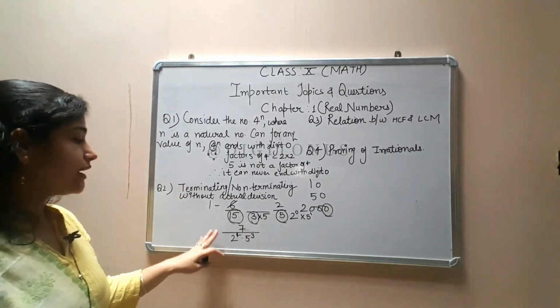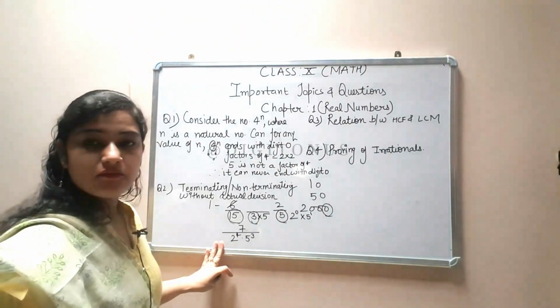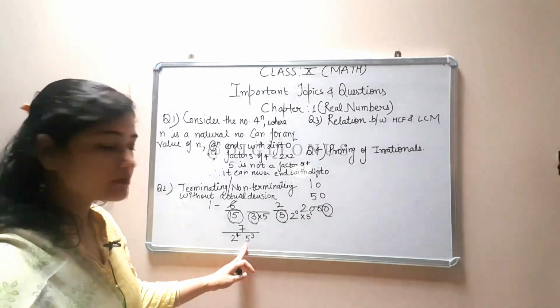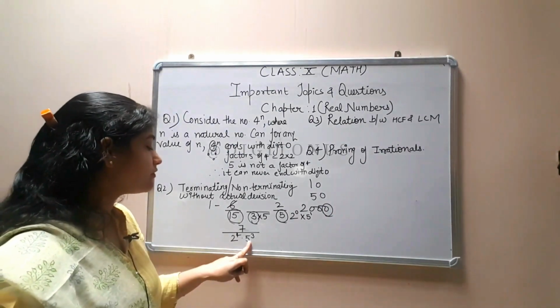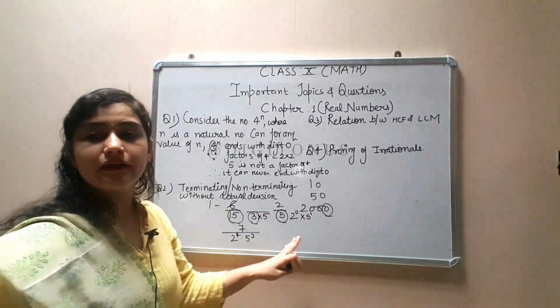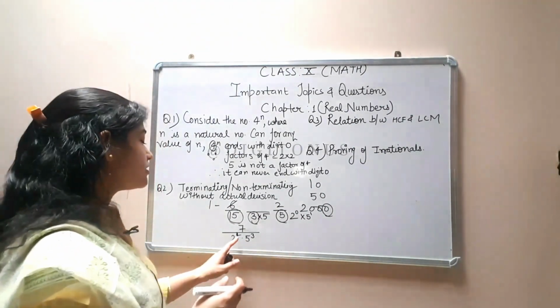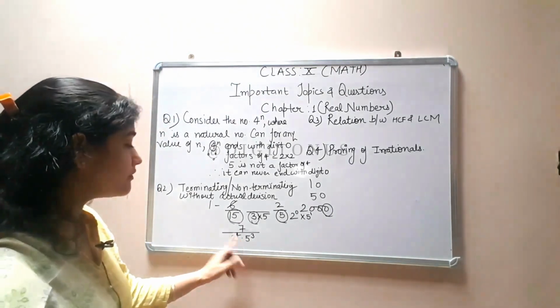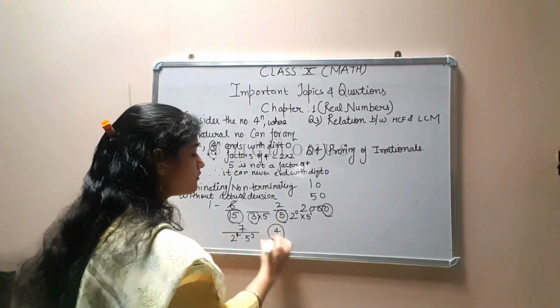It will already have a terminating decimal expansion because the denominator is only in the form of 2 and 5. But they are asking after how many decimal places it will terminate. So you give the answer by taking the highest power. The highest power is 4, so the answer will be 4.